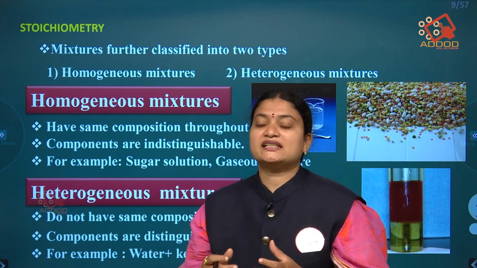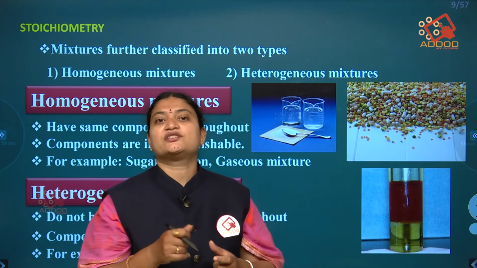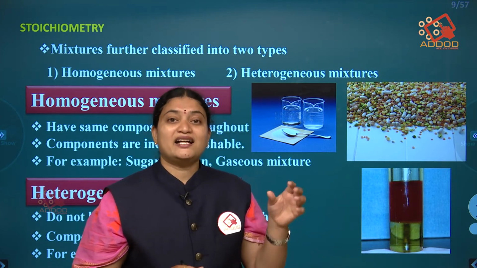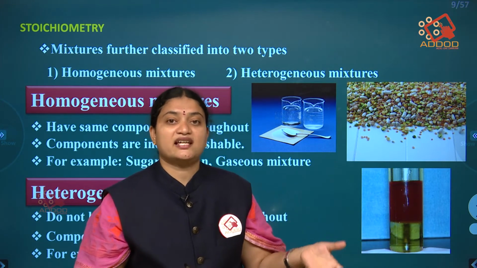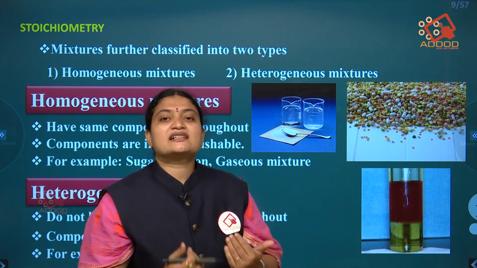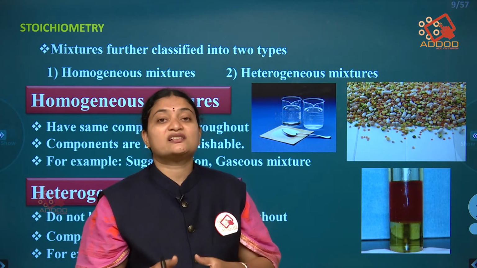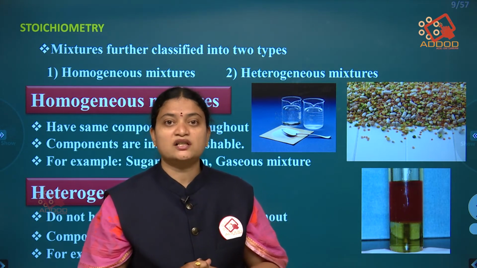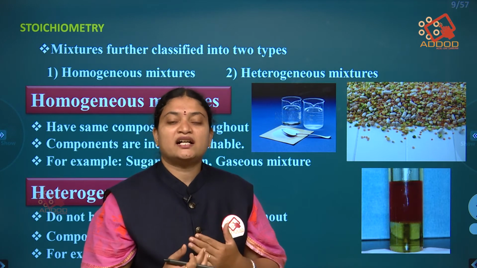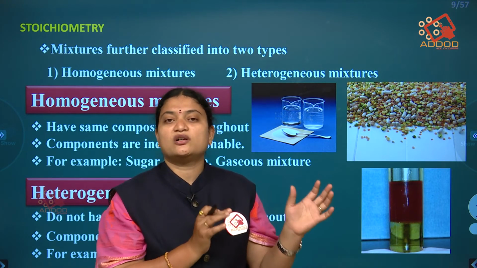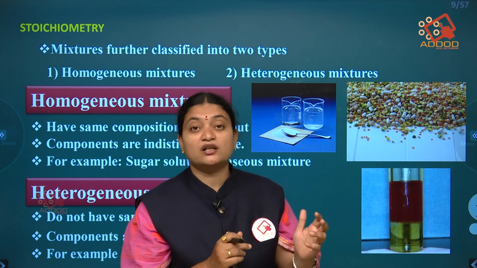If you take a glass of water and add a tablespoon of sugar or salt to it, and in another glass you take plain water, by observing them can you tell which is plain water and which is salt water or sugar water? No, we cannot identify with our eyes which is plain and which is salt or sugar water.